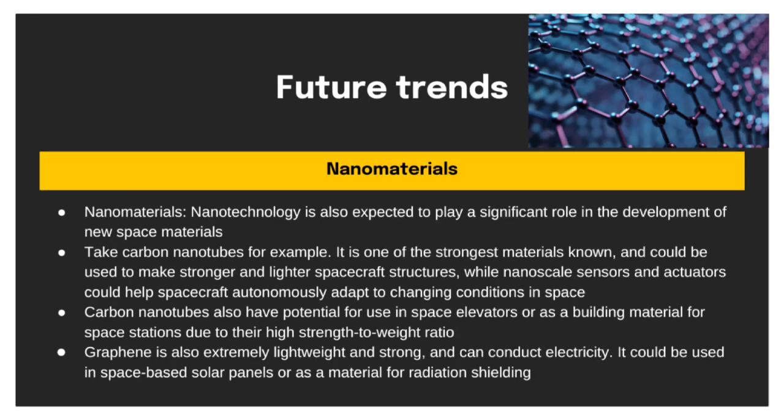Lastly, we have nanomaterials. For example, carbon nanotubes, one of the strongest materials known, could be used to make stronger and lighter spacecraft structures, while nanoscale sensors and actuators could help spacecraft autonomously adapt to changing conditions in space. Carbon nanotubes also have potential for use in space elevators due to their high strength-to-weight ratio.